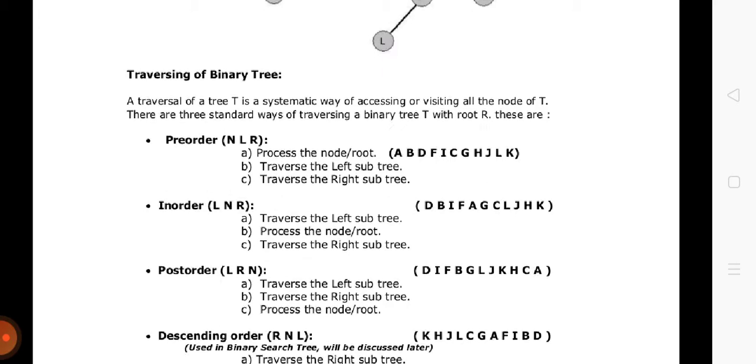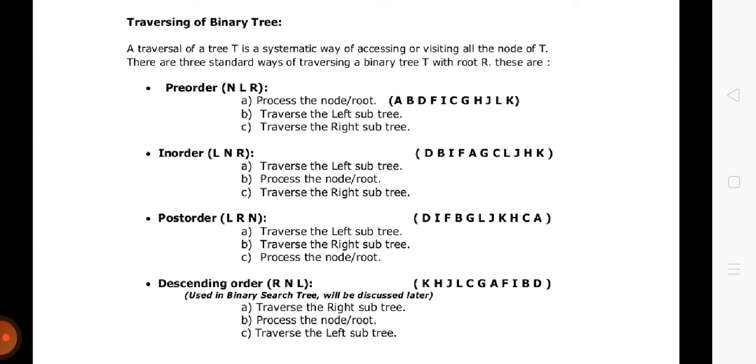every time we access the root node first, and then we access the left part of the tree, and then we access the right part of the tree. Okay, and we apply this technique to each node of the tree. Here we take 3 steps.